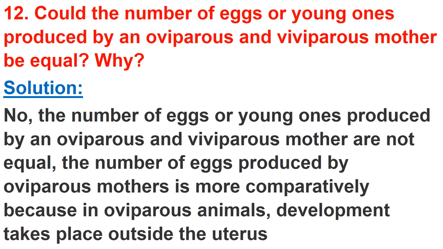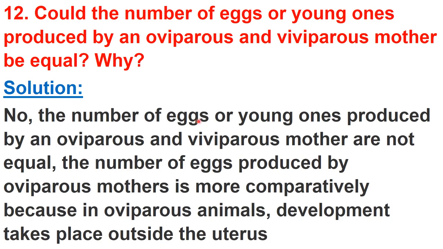The answer for question number 12 of NCERT, and the question is, should the number of eggs or young ones produced by an oviparous and viviparous mother be equal? Why? Oviparous mother means one which lays eggs, and the viviparous gives birth to young ones. So can the number of eggs or young ones be equal? If yes, why? And if not, why? Give the reason. So the answer is no.